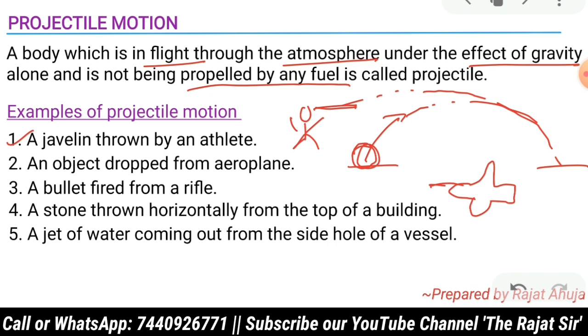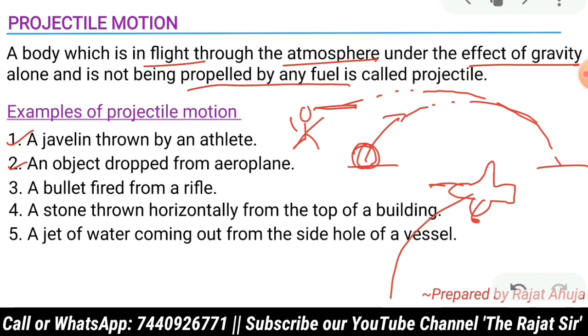And I will give you one more example. When an object is dropped from an aeroplane, then also it will follow the same path. For example, the aeroplane is moving and you are dropping an object. That object will travel something like this.